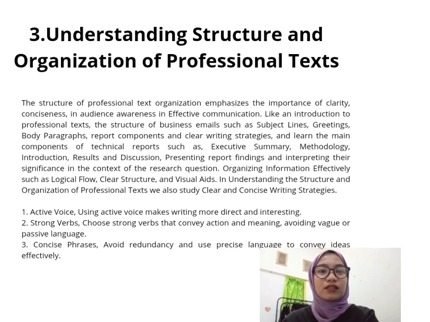It includes an introduction to professional text, the structure of business emails such as subject lines, greetings, and body paragraphs, report components, and clear writing strategies, and learning the main components of a technical report such as executive summary, methodology, introduction, results, and discussion.